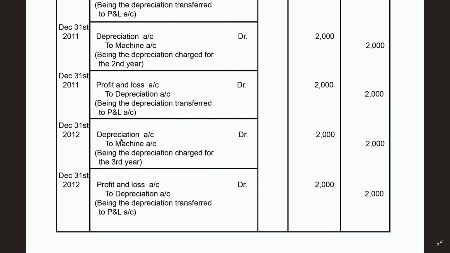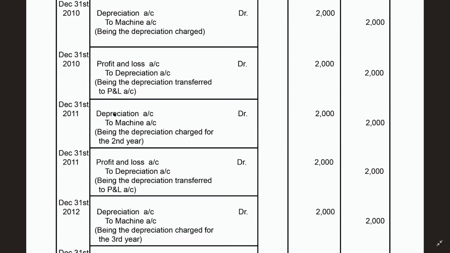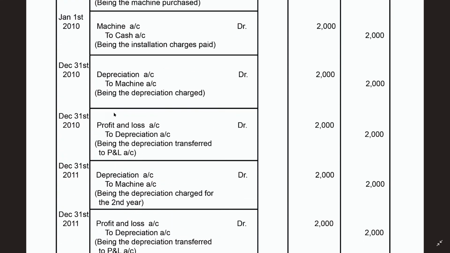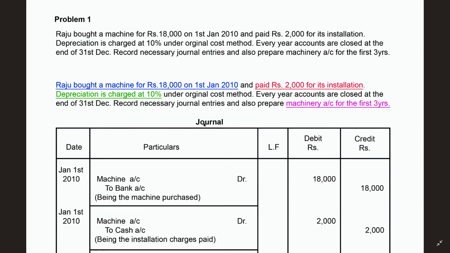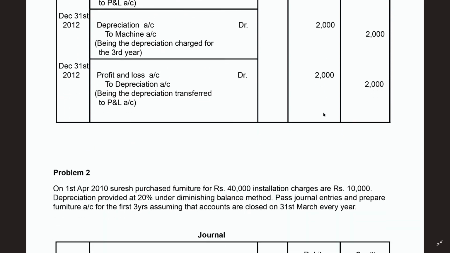Next, third year also, depreciation account debit to machine account. So same old entries. So for 1, 2, 3, sorry, you can see from the starting, this is the first year, and this is the second year, and this is the third year. So this is the way how to write the journal entries. After writing the journal entries, you must prepare the machinery account, that is the ledger, because I had already explained. I am not explaining it to you once again.